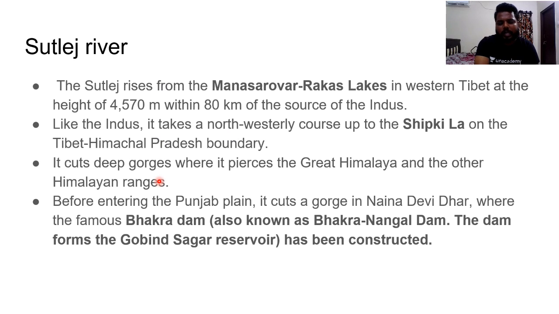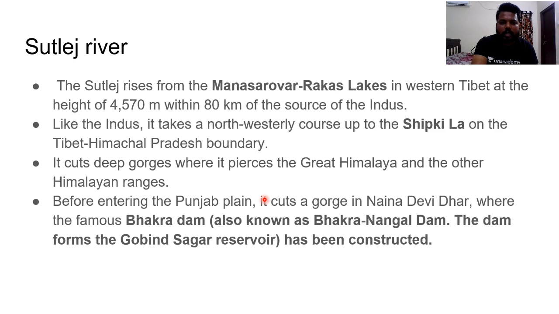Later, before entering the Punjab plains, the Satluj cuts a gorge in Naina Devi Dhar, where the famous Bhakra Nangal Dam is located. Hope everyone knows about the Bhakra Nangal Dam. The dam forms the Gobind Sagar reservoir. It has been constructed before the river enters the Punjab plains from those elevations. It is the highest masonry dam in India, which is most important for irrigation in and around the Punjab region.